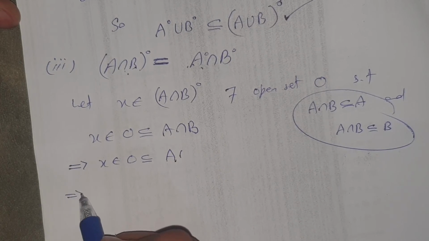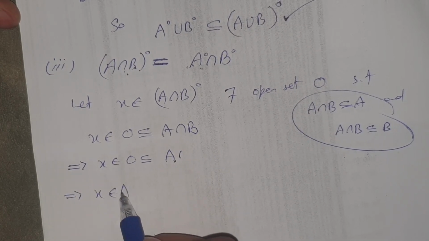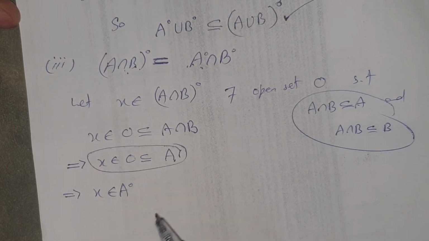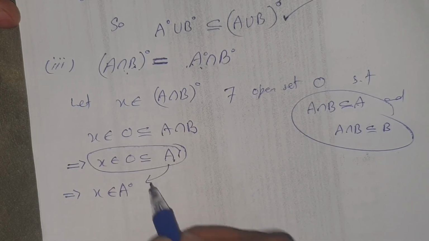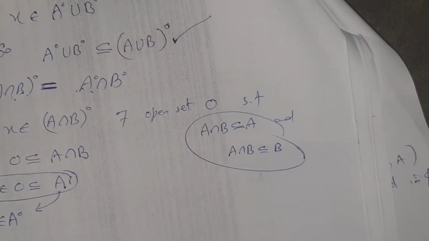This implies that x belongs to A interior, by the definition of A interior.